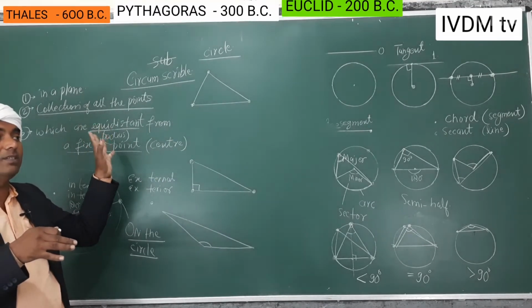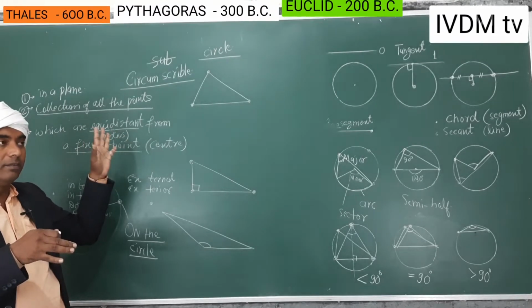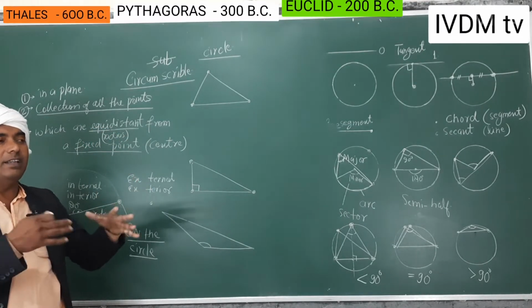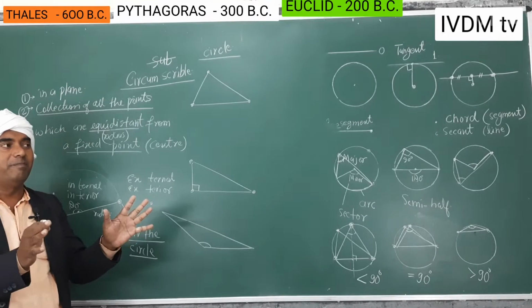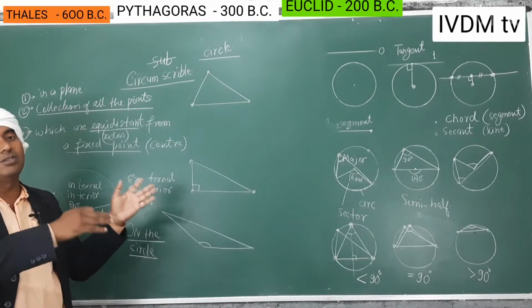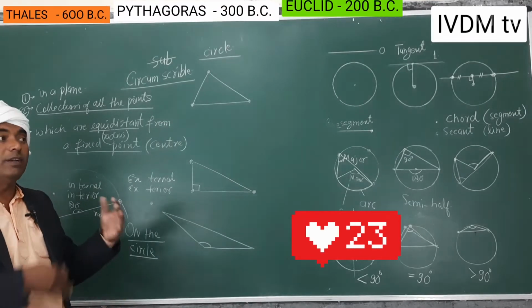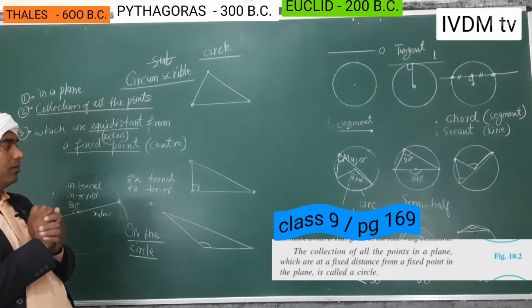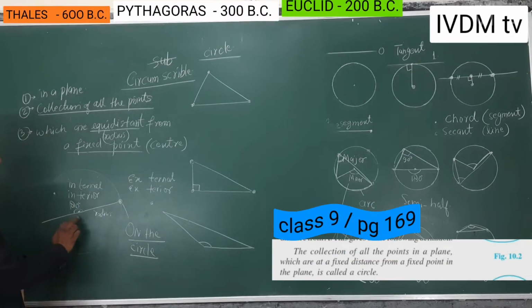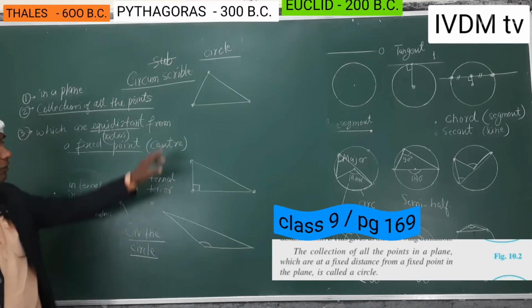So mathematics was very old, and Euclid was young at that time, but now we have passed 2600 more years since Euclid wrote all the theorems. Okay, so this is how we will make this one.